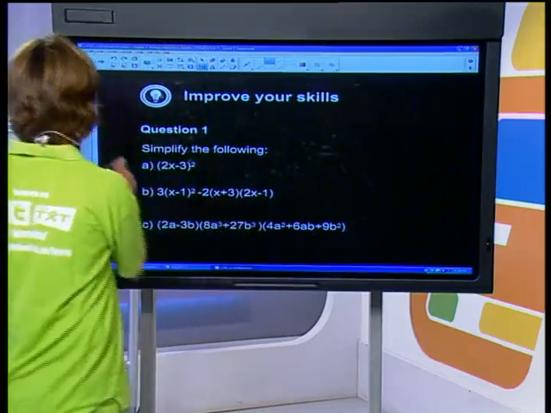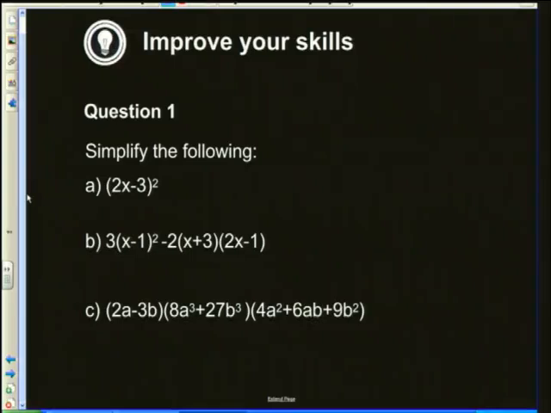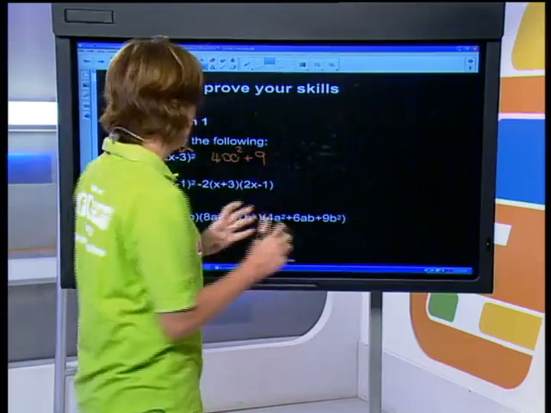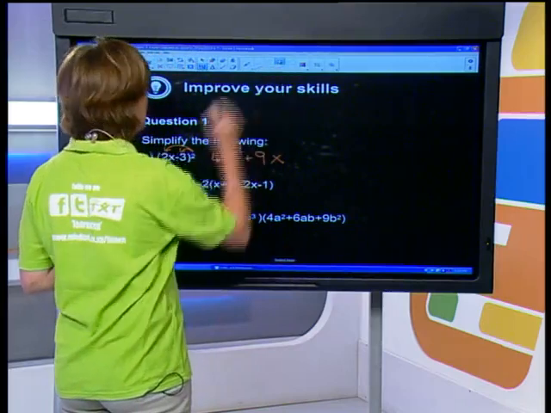This first question, I chose it because it's a lovely question that a lot of people make a really typical mistake in. The typical mistake with question A is as follows. A lot of people look at this and say, 2x minus 3 all squared. Here's the mistake that gets made. They square the first term and they square the second term and they say the answer is 4x squared plus 9, and they think, great, let's move on. The reason that is wrong, grade 10s, and please take note of this, it's a heartbreaking question when you guys get this wrong because it's not necessary. This is incorrect.